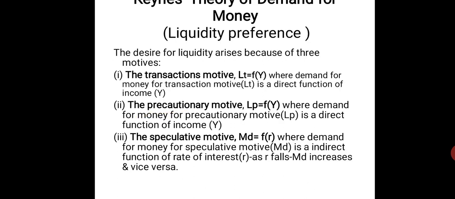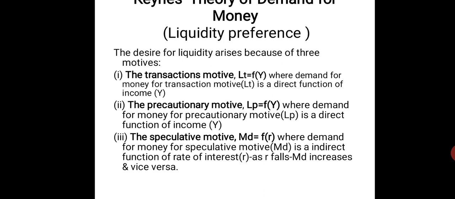We can see that according to Keynes, his theory is liquidity preference theory, where he considered that people hold money. People desire liquidity. So demand for money basically means how much money is being kept in your hand. How much money are you willing to keep in your hand in liquid form? So, according to him, there are three motives for keeping money in hand. First is transactionary motive, which depends upon income. Next is precautionary motive, which also directly depends on income. As your income increases, because of uncertainty, you keep more money in your hand for precautionary purpose.